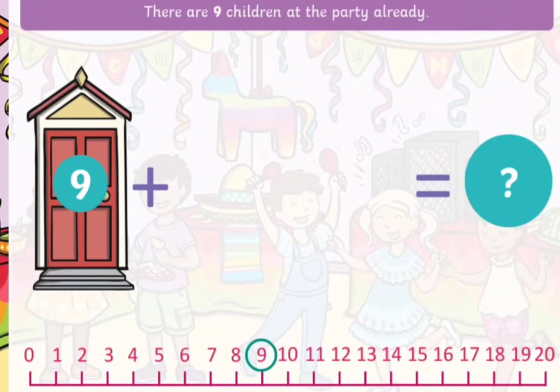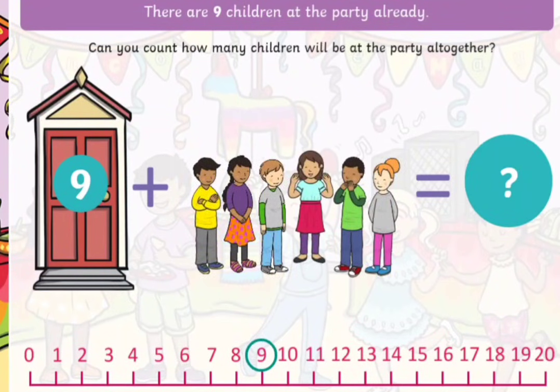There are 9 children at the party already, and we added 1, 2, 3, 4, 5, 6. So 9 plus 6 equals 15.